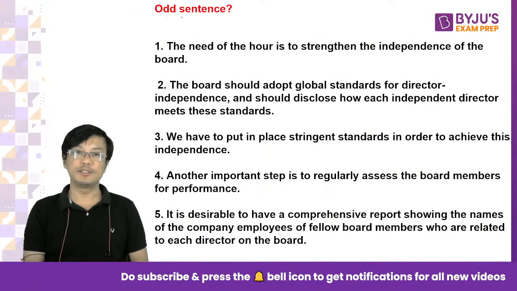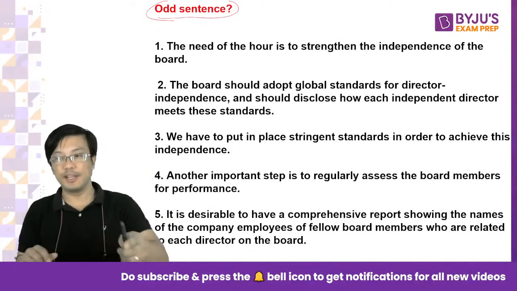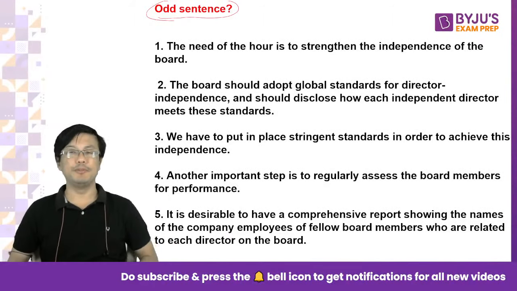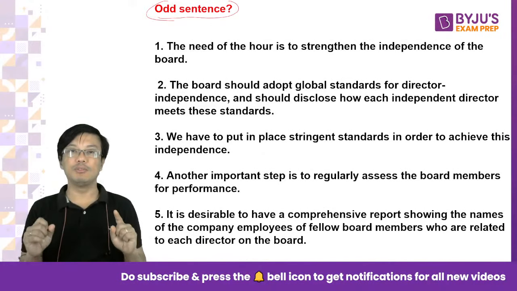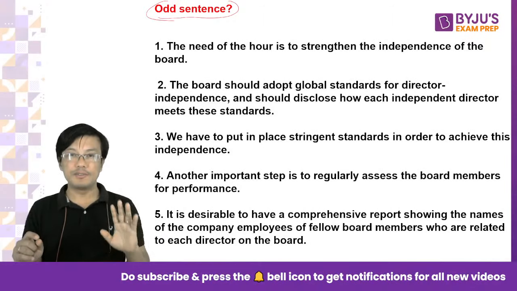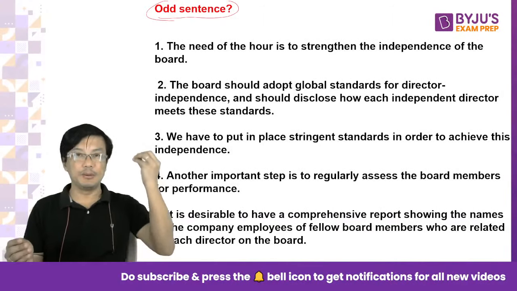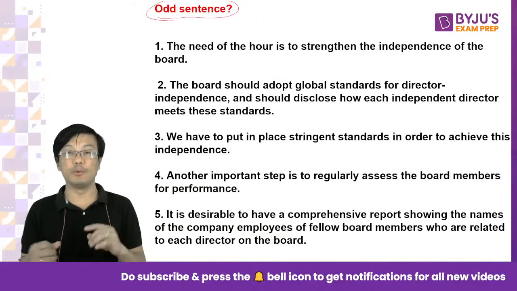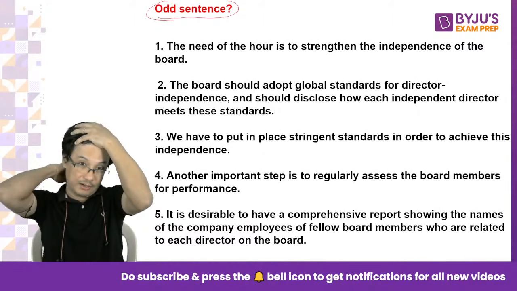Right. This is the first question. Find out the odd sentence. All of you know that this type of question comes very commonly in the exam. And before we begin, just to point out, when we speak about finding the odd sentence, in the directions, what they say is out of five sentences, four of them can be linked. Four of them are connected to each other. They can be used to form a sequence. You may or may not be able to find the sequence exactly, right? But you are supposed to find out what is the odd one.